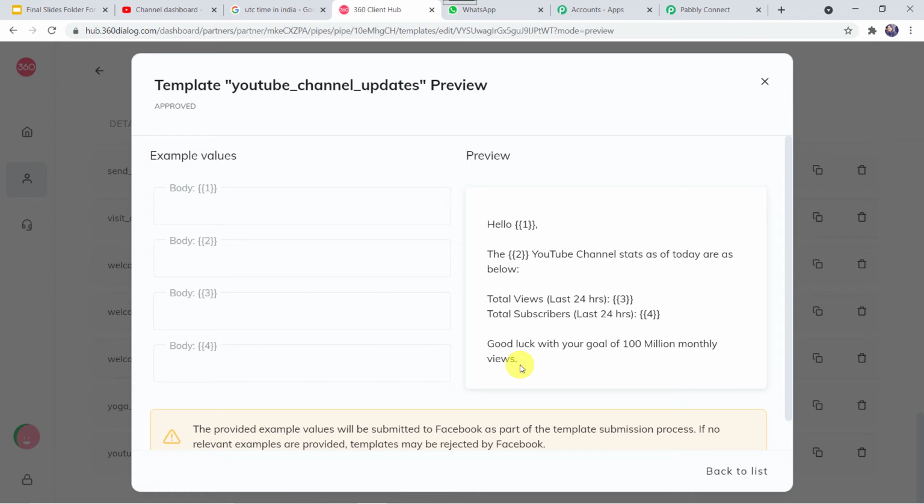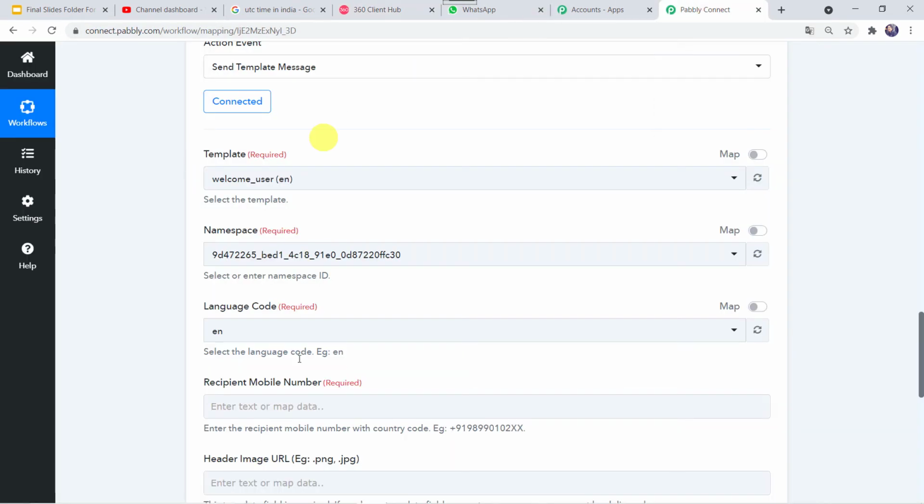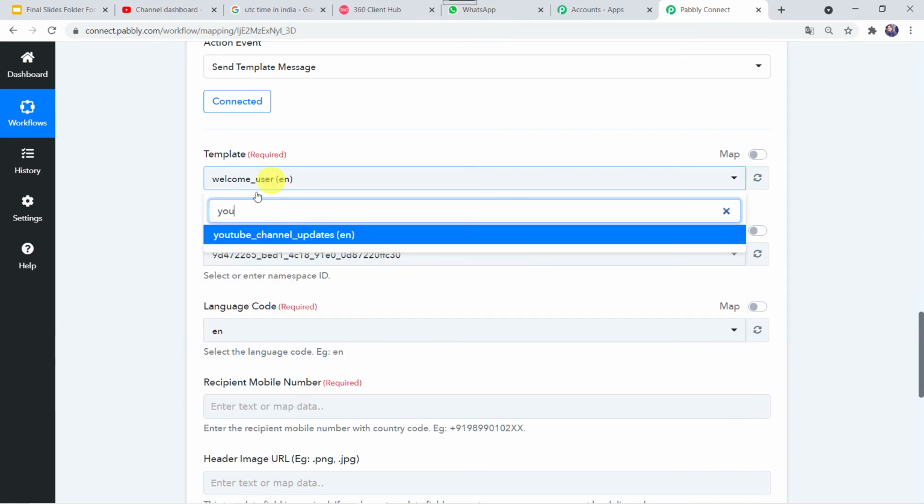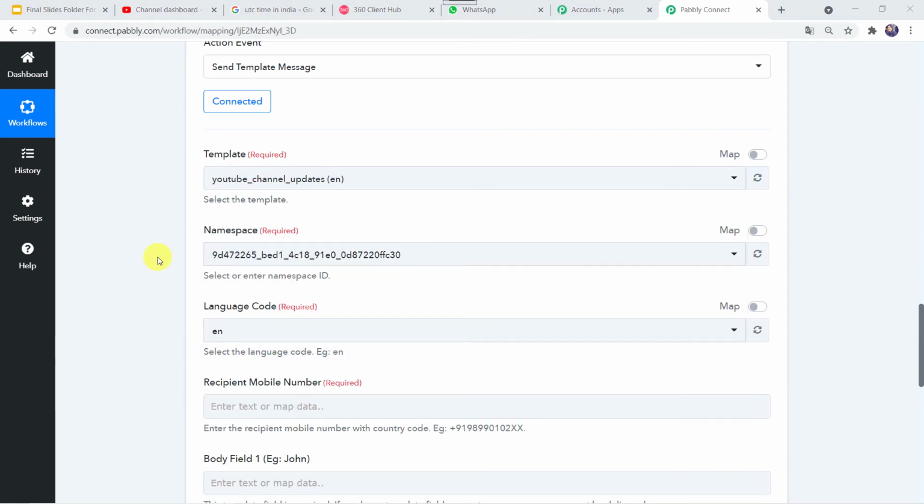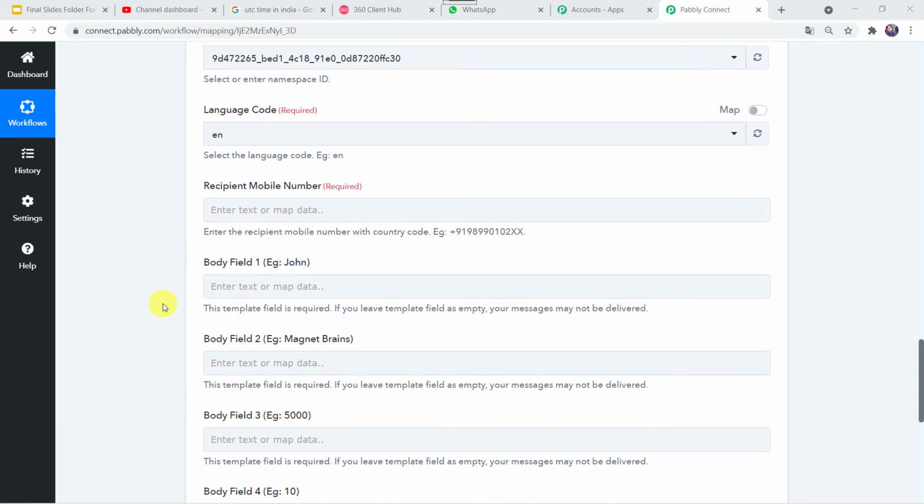So we are going to use this particular template, that is YouTube_channel_updates. I'll go to Pabbly Connect, and here we have to give the template. Let us select YouTube_channel_updates. Now here we can see the namespace and the language code is automatically captured. So we are not going to change anything over here. The language code is English.